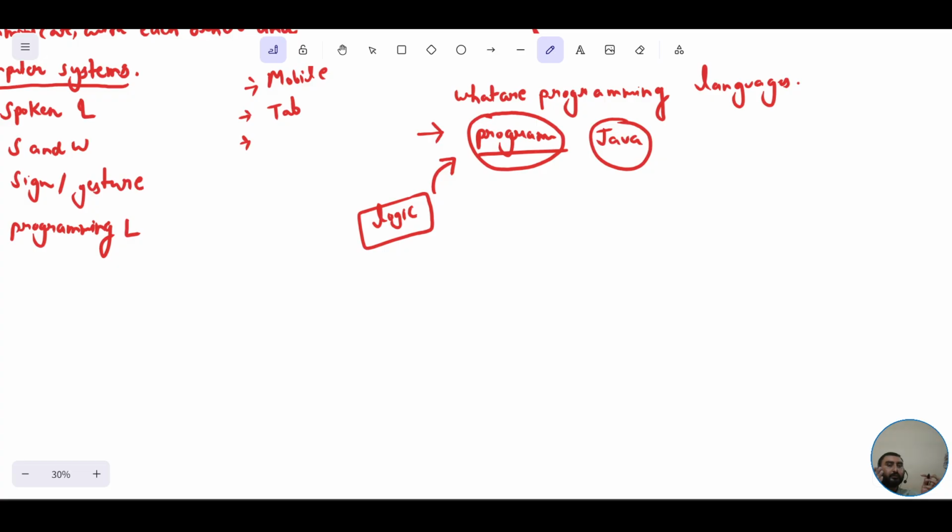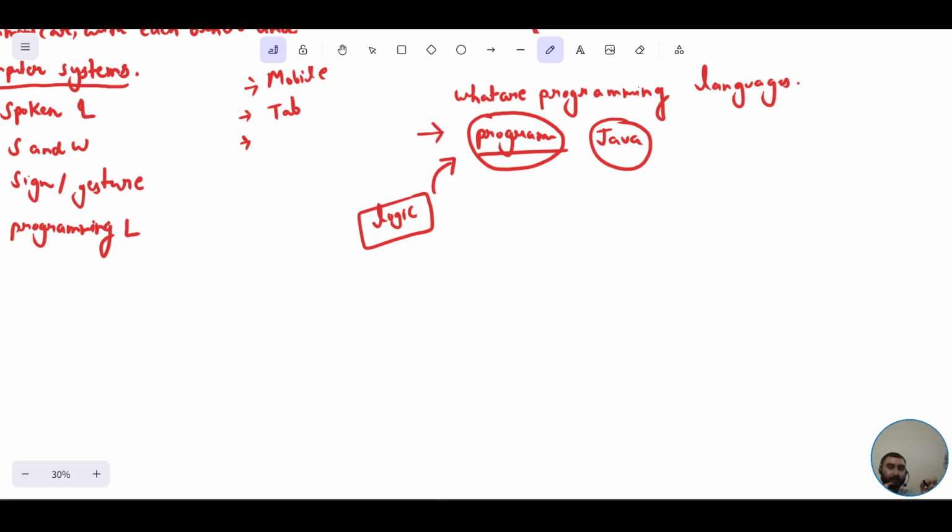And the collection of those instructions is nothing but a program itself. So what basically a program is? A program is a certain set of instructions given to the computer in order to let the computer perform the computational tasks for you, right? So we require a programming language which could facilitate us in writing those programs.